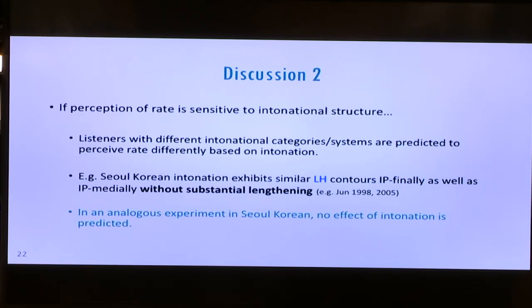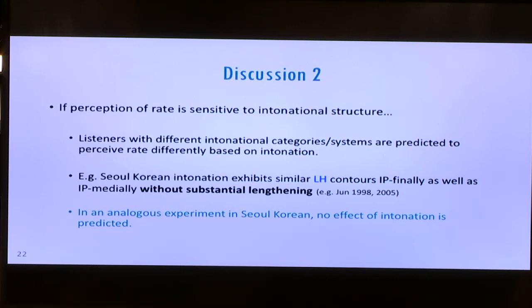Now, I think these results also make an interesting prediction. If the perception of speech rate is affected by intonational structure and categories, listeners who speak different languages with different categories and intonational systems would be expected to perceive changes in speech rate differently based on these sorts of manipulations. As one specific example, in Seoul Korean, a similar low-high tune can occur both in IP final and IP medial position, and crucially when medial without any substantial lengthening.